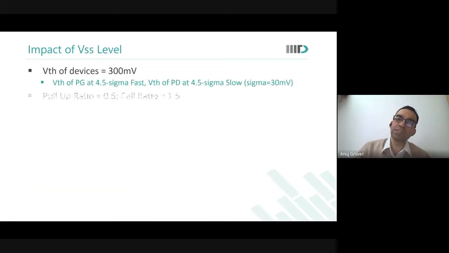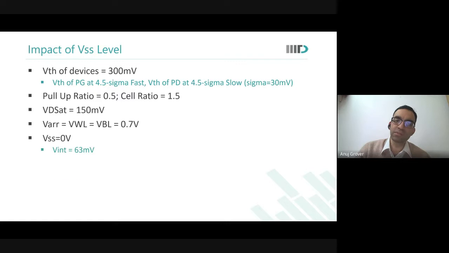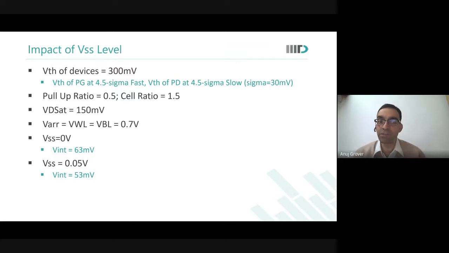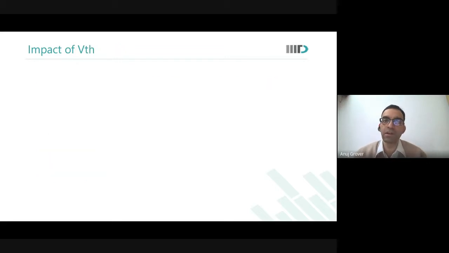Let us see VSS. We looked at VSS earlier. If I raise VSS, there lowering VSS gave a benefit, so here raising it will help. If I raise VSS, I get some benefit. But is it worth it? I raised VSS by 50 millivolts. Vint went down only by 10 millivolts. Not much fun. Because VSS has lots of capacitance. So I need to do something else.